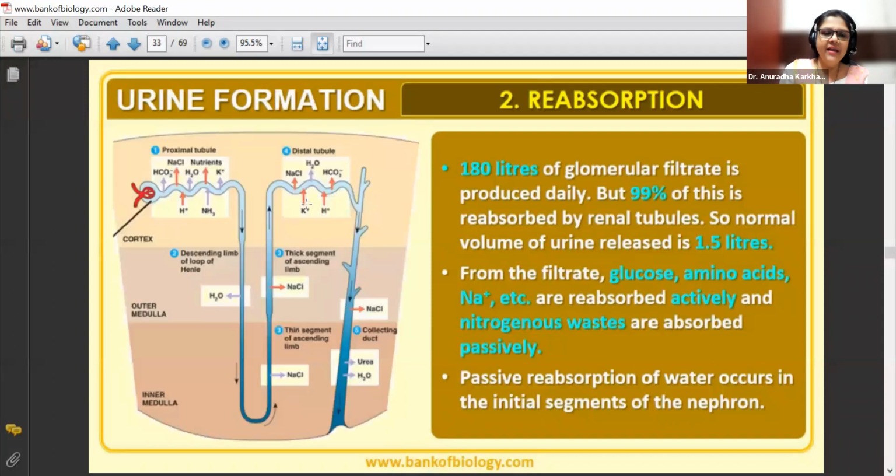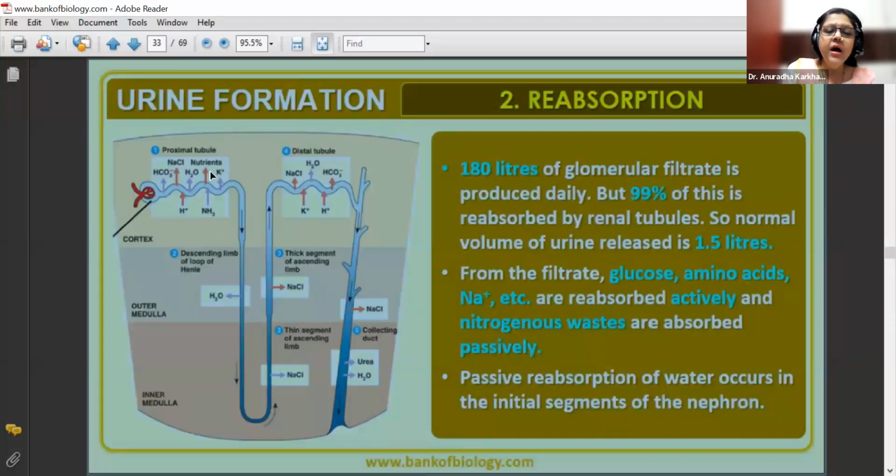Here in this diagram, you can see that water, NaCl, HCO3, nutrients, that is glucose, all is moving out of this particular tube. But where will it go? How will it enter into the blood? Afferent or efferent? Efferent has already gone outside. So how will they enter?